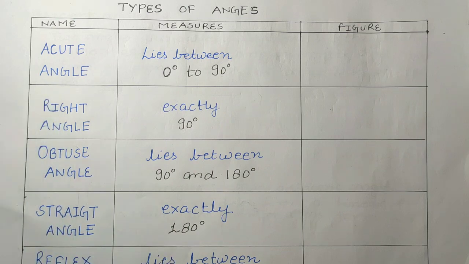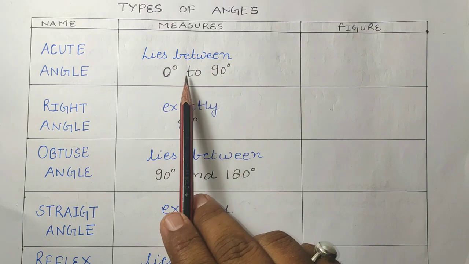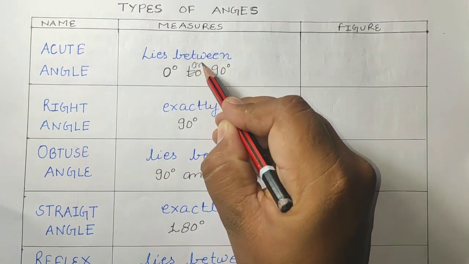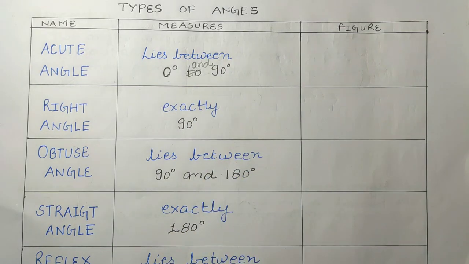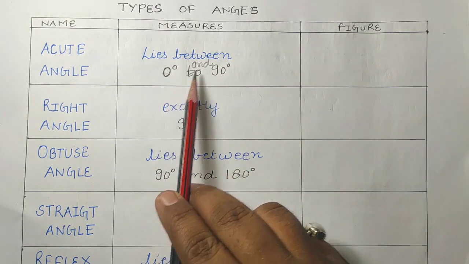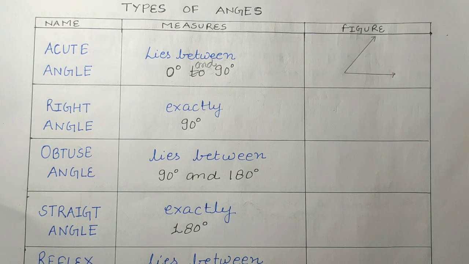So the first type is acute angle. Okay, what is an acute angle, students? Basically, it lies between 0 and 90 degree. So the angle which measures and lies between 0 and 90 degree will be an acute angle. Okay, so the figure of acute angle will be like this.